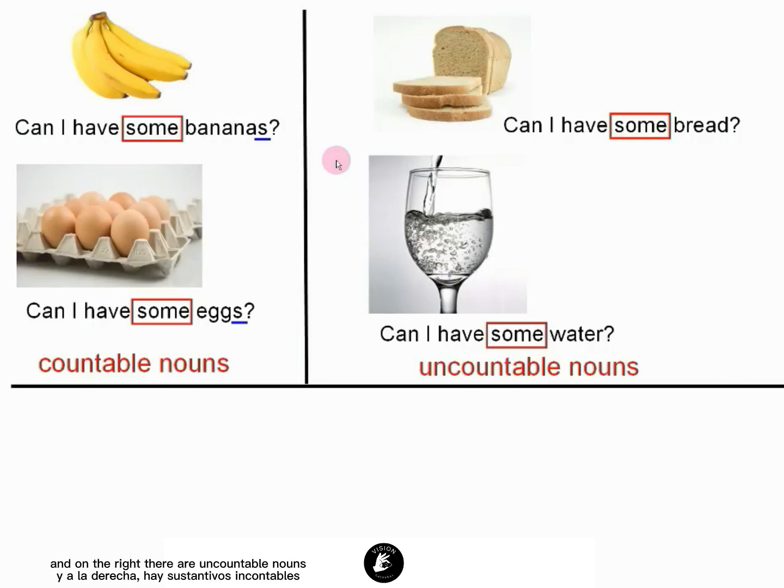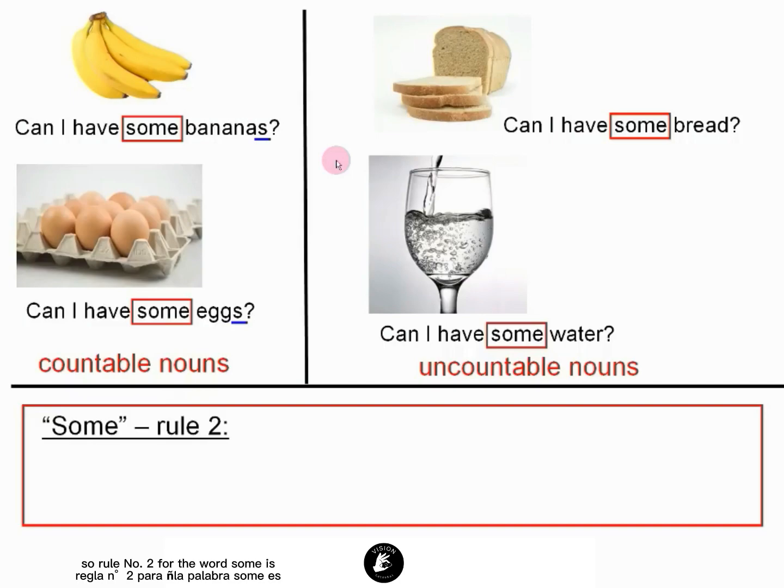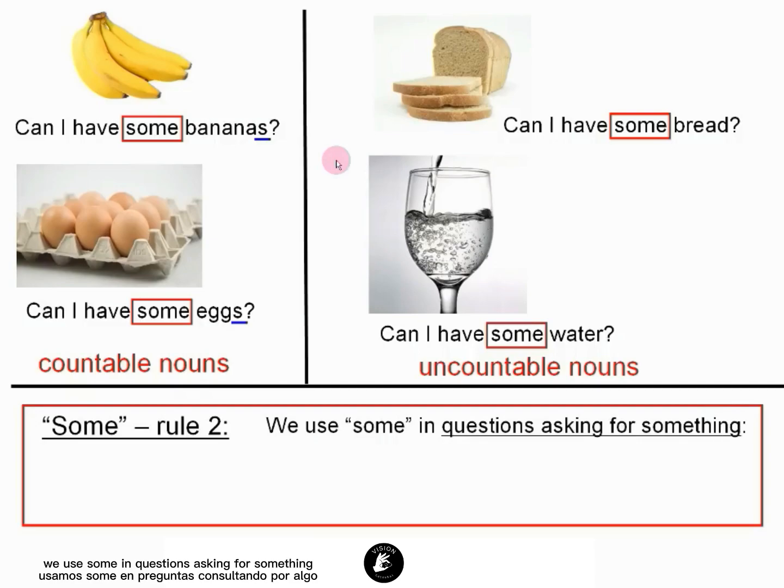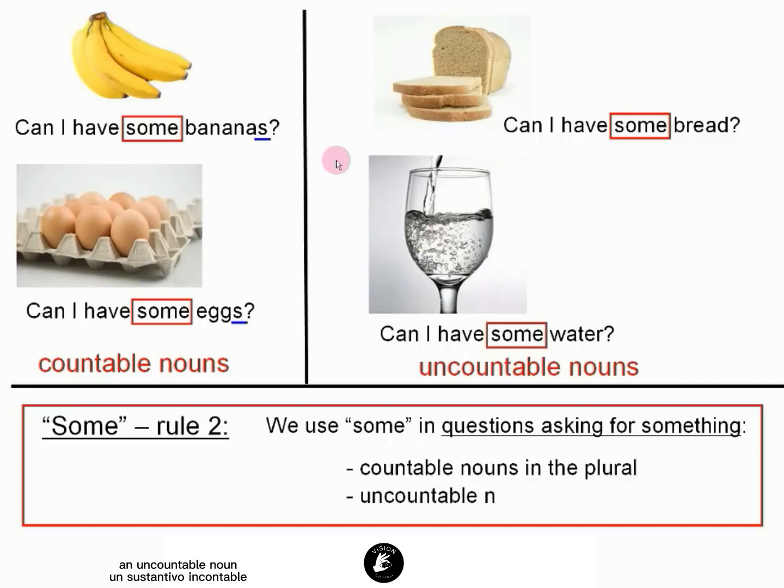And on the right, there are uncountable nouns, so that is always in the singular. So rule number 2 for the word some is we use some in questions asking for something. And the countable noun must be in the plural, and it can also be an uncountable noun.